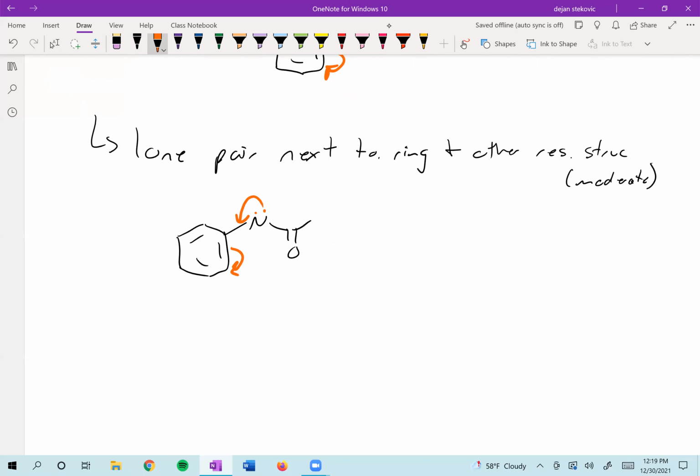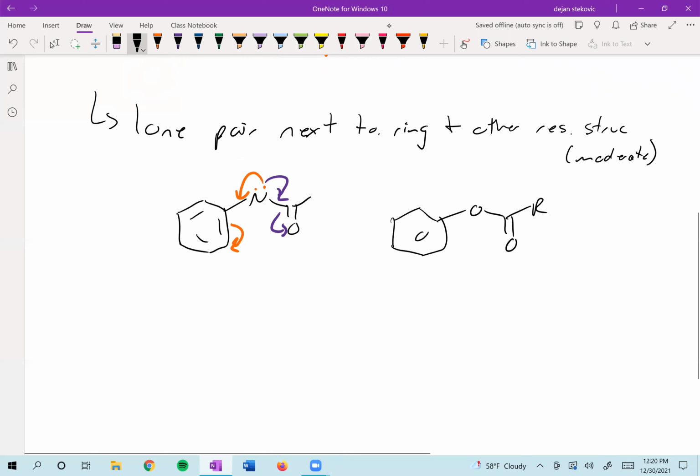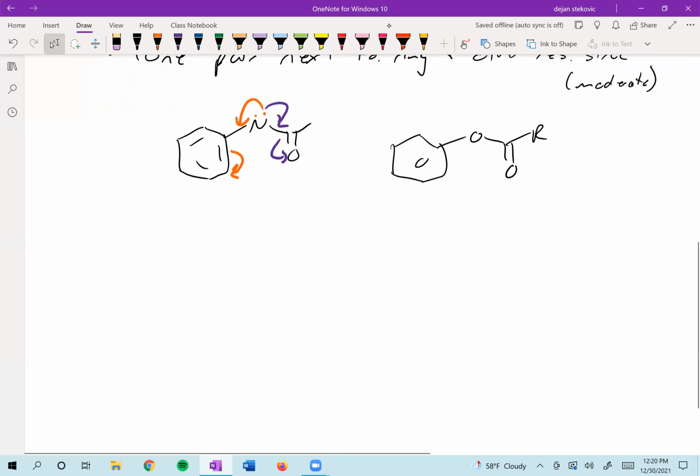This is still an activator, but it can do other things as well, right? Instead of donating into the ring, it can resonate with this carbonyl. And so since it's sharing these resonance structures, it's not as strong as the previous examples. Another example of this would be an ether. Right, same thing. It could donate into the ring, or it can resonate with a carbonyl. So those are our moderate activators.